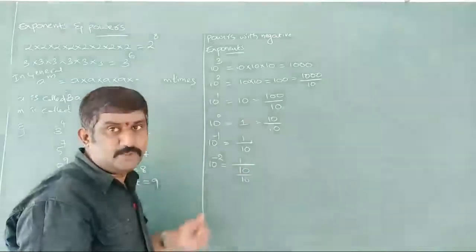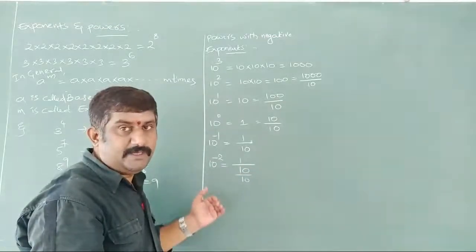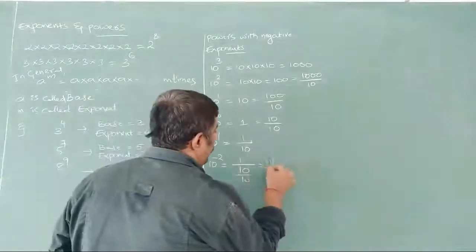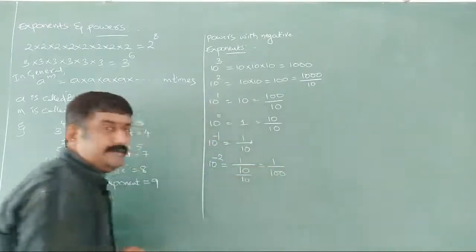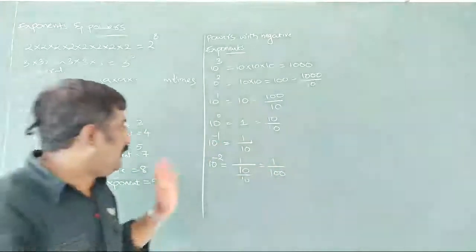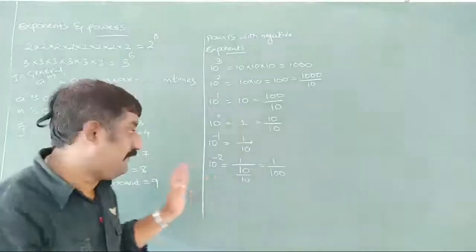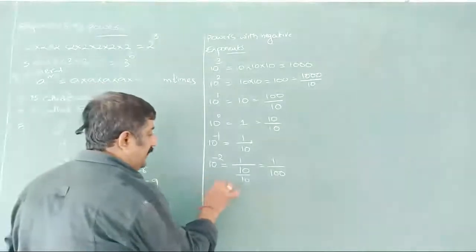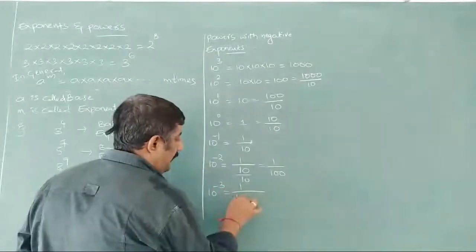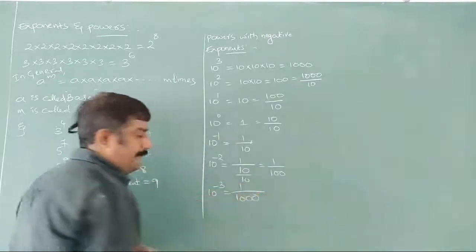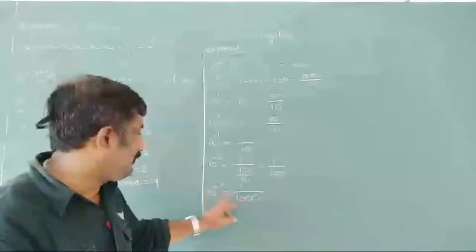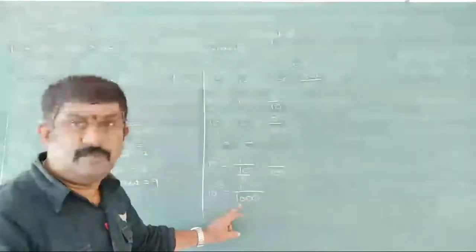Next one more, you write down. Again 1/10 it should become, it should decrease by 1/10. So what is it going to be? 1 by 100 we are going to get here. And we can generalize one thing here. If you want to write, you can write 10 to the power of -3 also. What will you get? 1 by 1000. -2 is 100. 10 to the power of -3 is 1 by 1000.